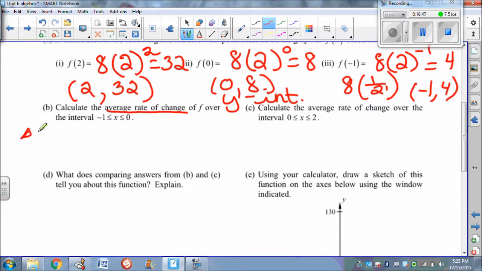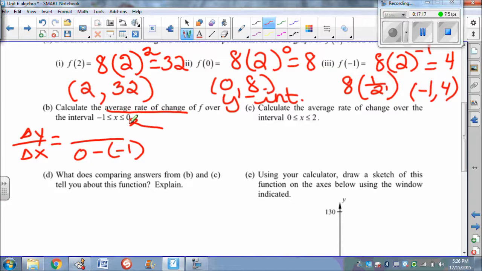So if we recall from when we talked about rate of change, it's the change in y over the change in x. Or the way you think about it, y2 minus y1 over x2 minus x1. I'm going to always use that because it's less writing. So if I want to know my average rate of change, I'm given my x values right here. So 0 minus negative 1, and then what were the y's that went with those two x's?